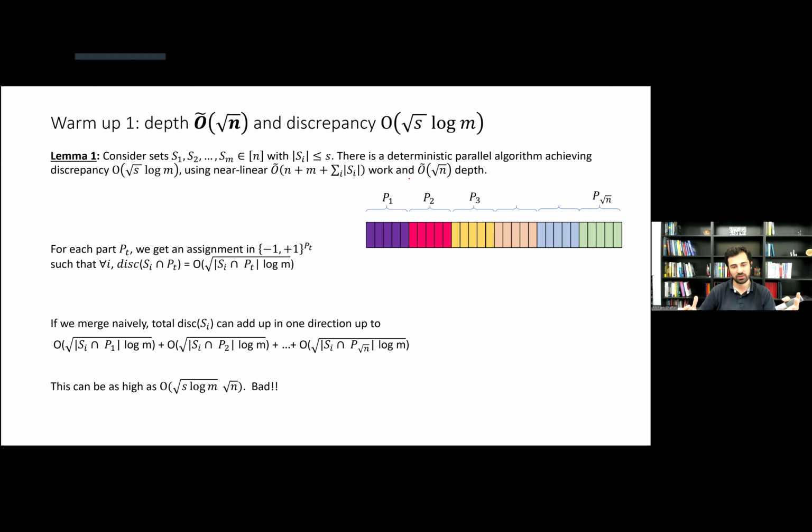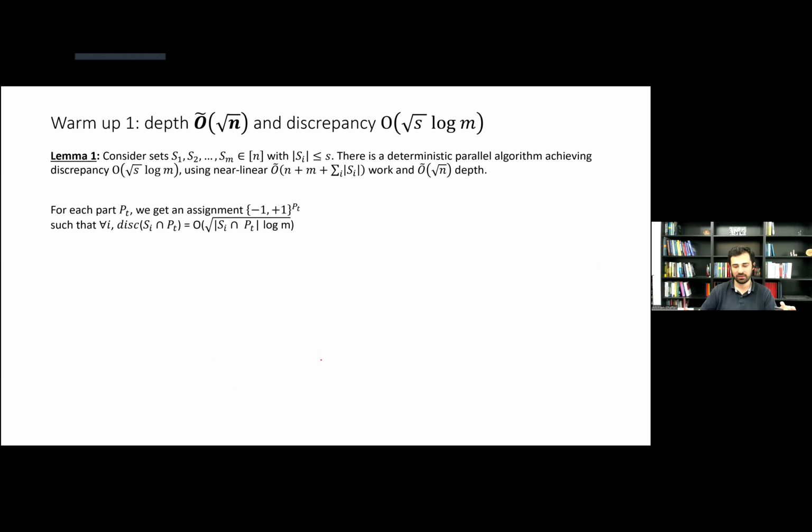No, that's not really possible, because unfortunately, it's possible that for one of the sets, let's say Si, it has too many pluses in this part, too many pluses in this part, too many pluses in this part. It can align all of them in the same direction. And then the discrepancy of this set would be just the summation of the discrepancies that it has from different parts. And that can be really bad. That can be up to root n larger than the right bound. It can essentially end up being a trivial bound of like n, or set size. So that's not really good. So naive mixture is bad.